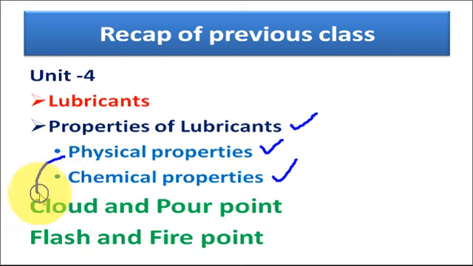In the physical properties we discussed in detail the definition of cloud and pour point, their determination and the significance of the cloud and pour point. And the second property we discussed in detail in the previous class was the flash and fire point. We discussed their definition, their significance and the use of the Pensky-Martens apparatus to determine the flash and fire point. So that's all for the previous class.